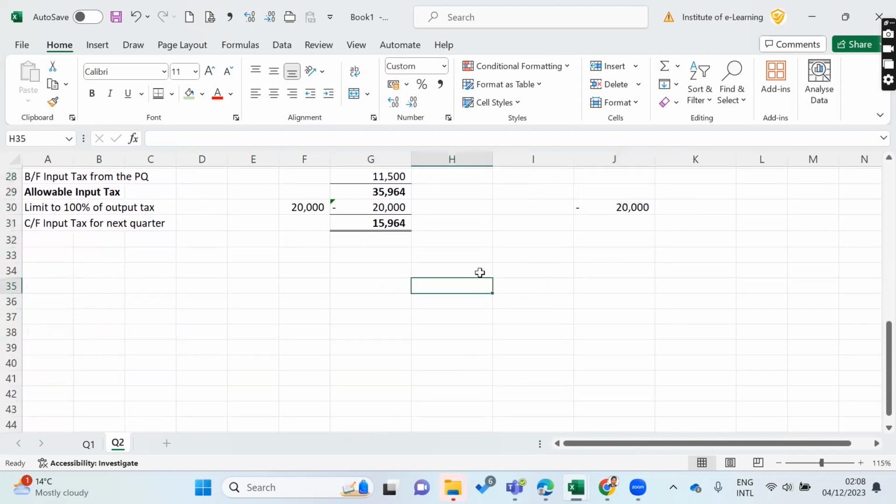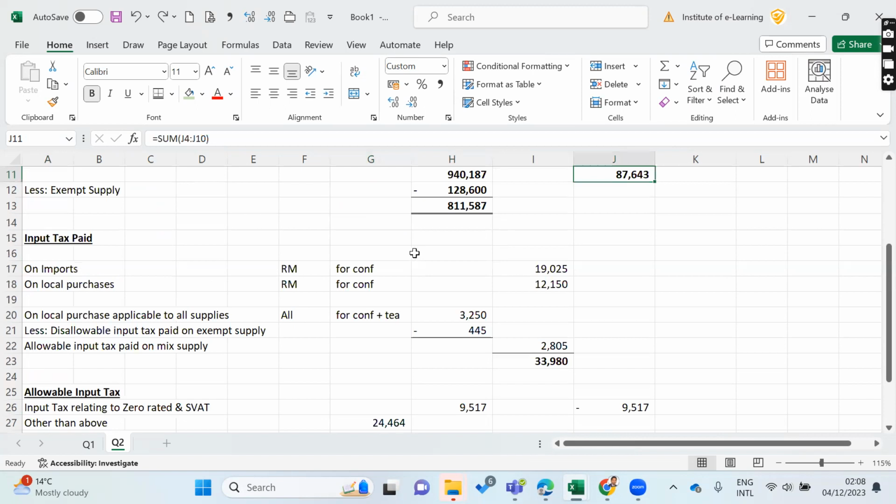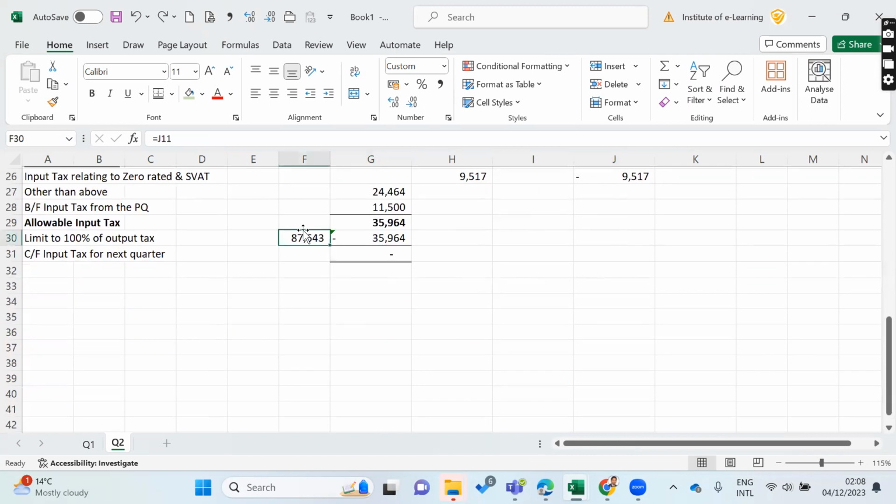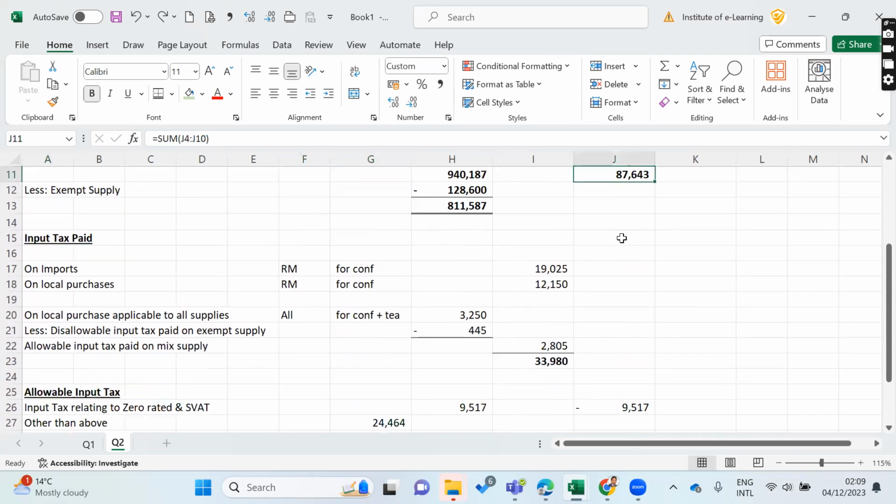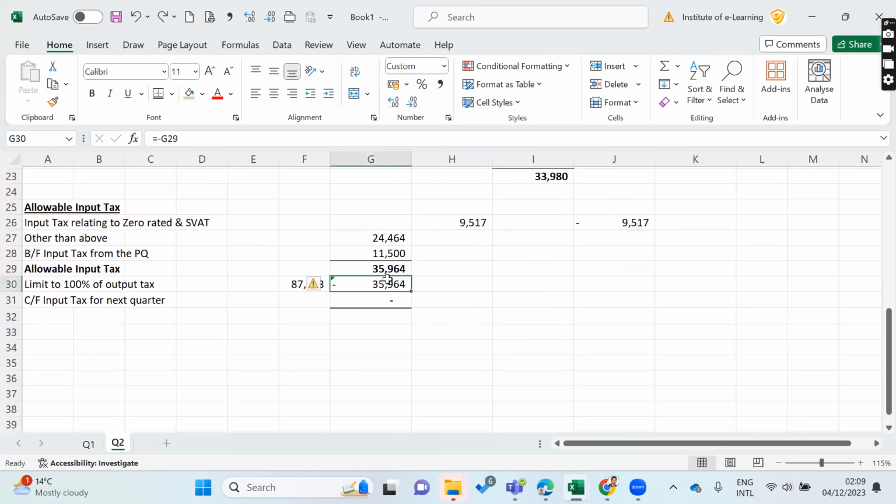But here, we don't have that because output is 87. We can claim the entire inputs available without any restriction or carried forward amount, right? Because you can claim input tax up to 100% of the output. Anyway, we have only 35, so we can claim the entire amount. So in that case, you can deduct the entire 35 million here.